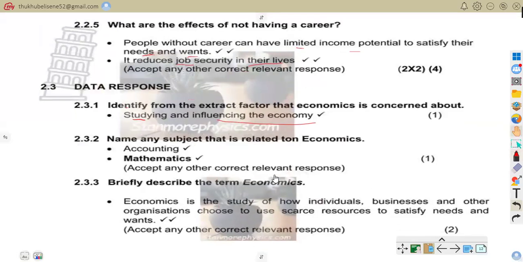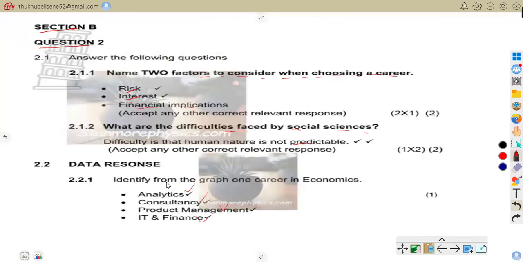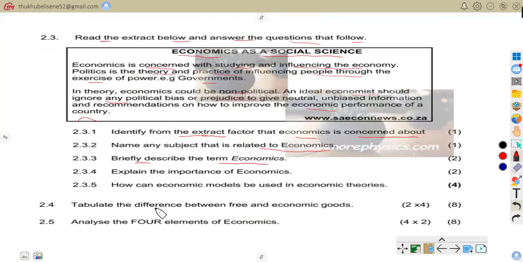2.33. So here it is, as it says, economics is the study of how individuals, businesses and other organizations choose to use scarce resources to satisfy needs and wants. So it is a study of scarce resources and unlimited wants. For example, choosing between buying food or clothes. Now let us go to question 2.34.